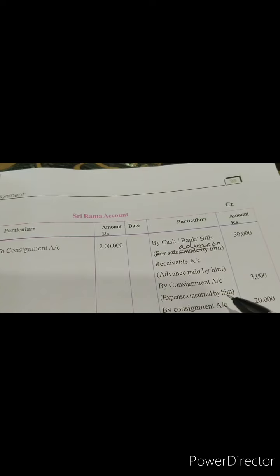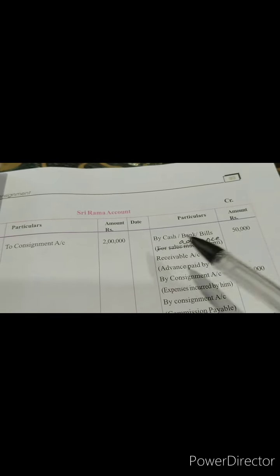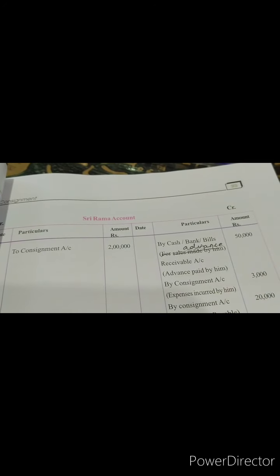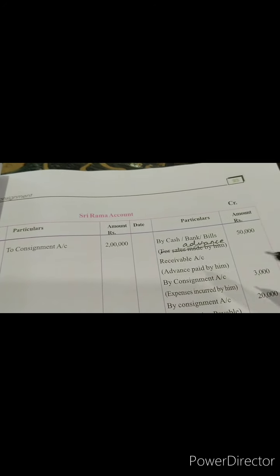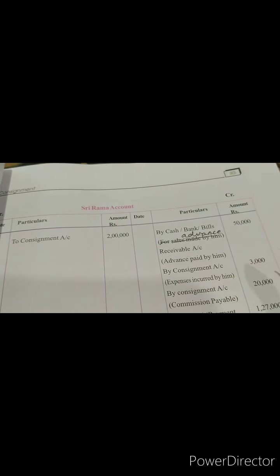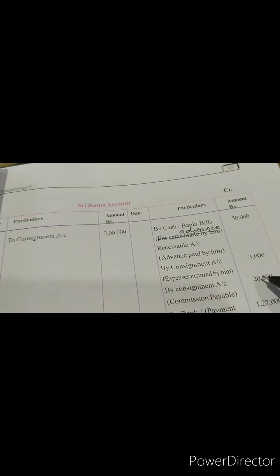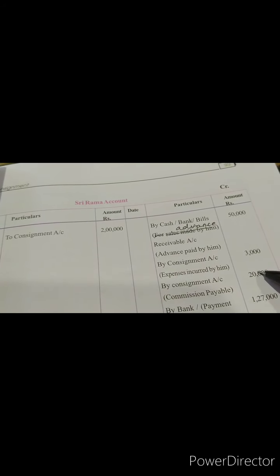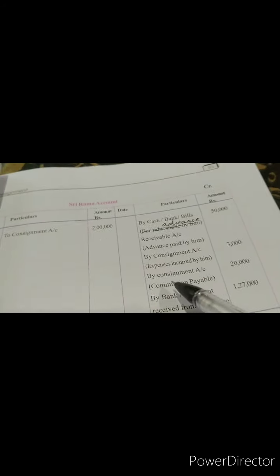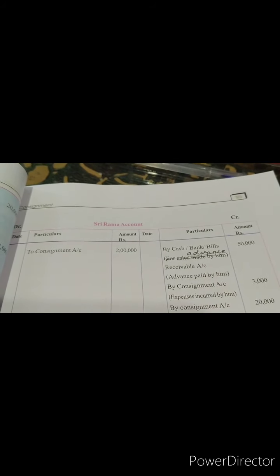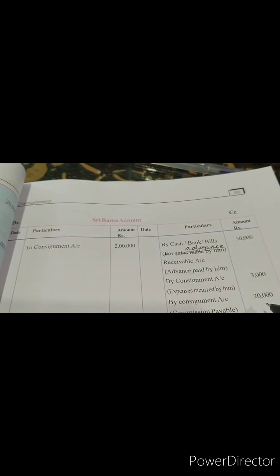Then we have expenses which are incurred by consignee. Sri Rama's account means all the details we'll have only pertaining to Sri Rama. Regarding Sri Manikanta, we'll not have any information here. So again, consignment to Hyderabad, how much expenses has he put? 3,000. Consignment to Hyderabad, how much commission is to be paid? 20,000. Now when we total both the sides, you'll write 2 lakhs on this side and 73,000 on that side.